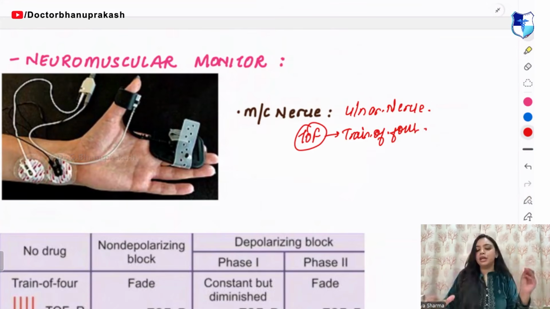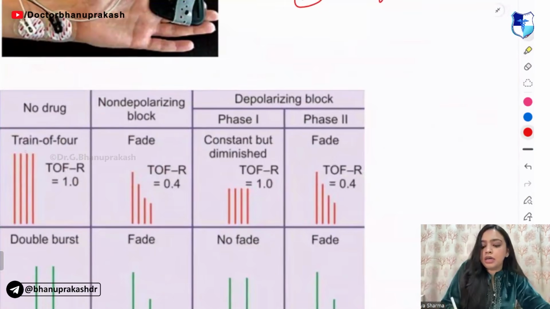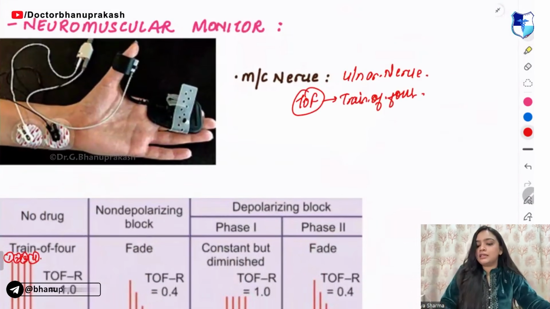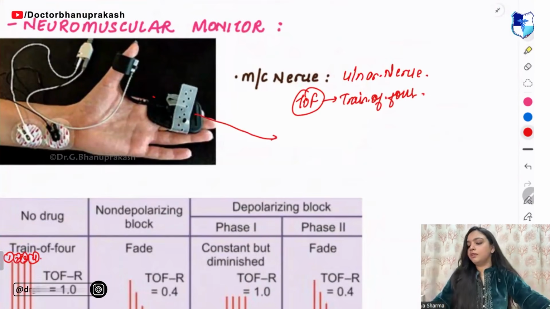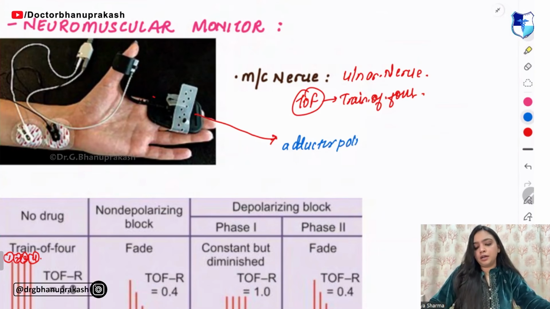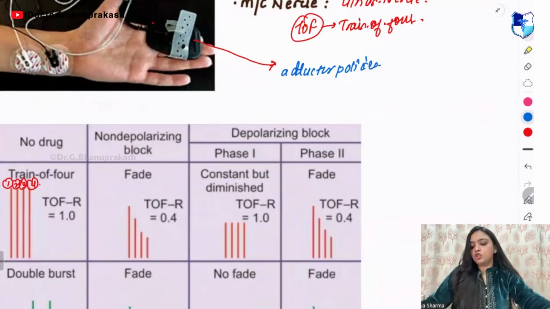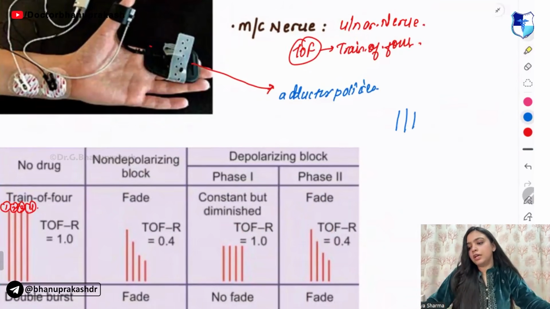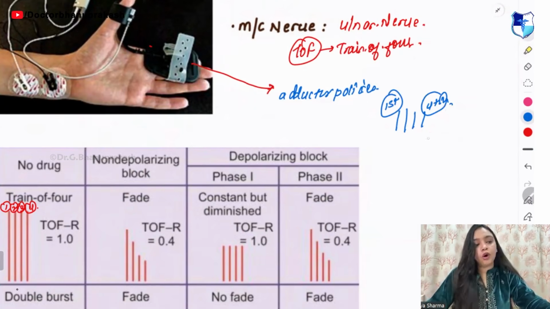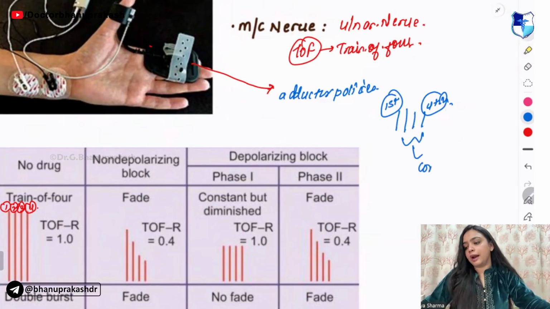In TOF, you have the train of 4. So remember what is 4? This one is 1, then 2, 3 and 4. Which muscle is being tested over here, guys? Ulnar nerve is tested. But along with that, the muscle that is tested is your adductor pollicis. Okay. So these are 1, 2, 3 and 4. First one to fourth one. These are your contractions, right?